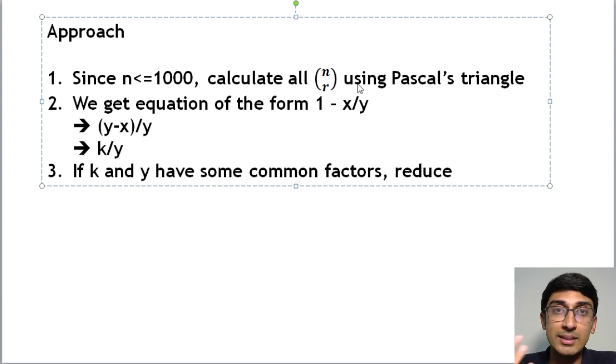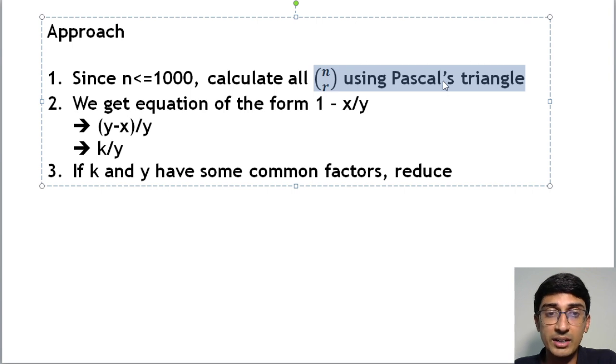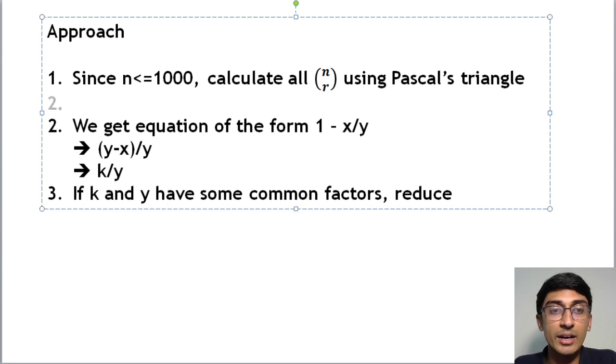Now if you have a 1000 by 1000, what is the size of that? It's 10 raised to 3 into 10 raised to 3, which gives you 10 raised to 6. So you get a 10 raised to 6 row by column 2D matrix, which gives you the Pascal's triangle. If you calculate the entire Pascal's triangle, you just need to calculate it once. You don't need to calculate it more than once. Once you've calculated it, you can always refer to that same Pascal's triangle for your NCR, like 10C1 or 100C2 or whatever, but it requires computing only once.